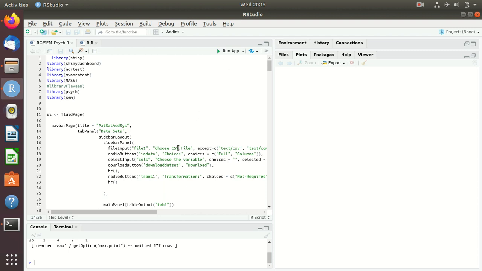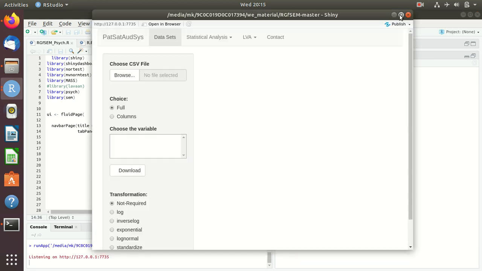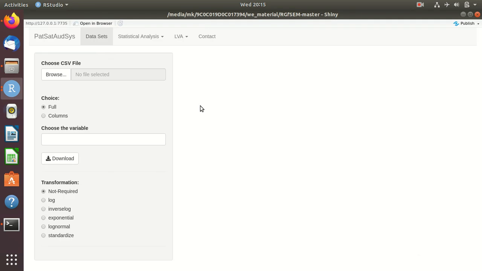This is just a free software application, so anybody can just obtain this file and open, but you need to open this like a programmer. You need to have RStudio, and you should open that file inside the RStudio, and then you just have to run app button. So now this application will be opened in the web browser. It is actually RStudio default web browser, and you can also open in your default web browser of the operating system. For that, you have to press this button, open in browser, something like that.